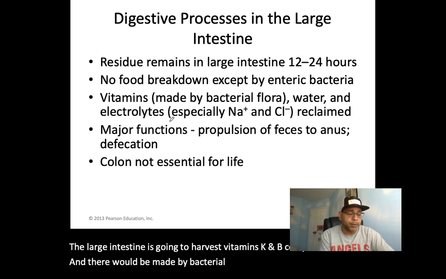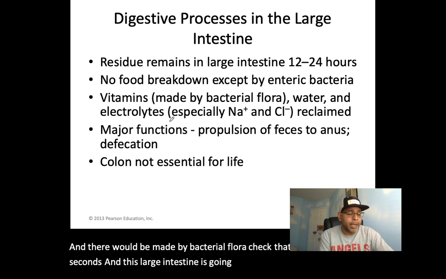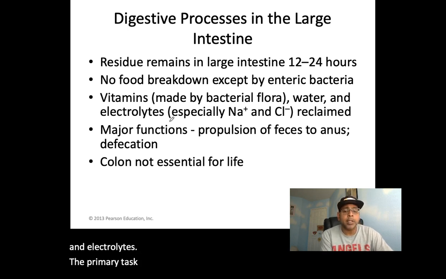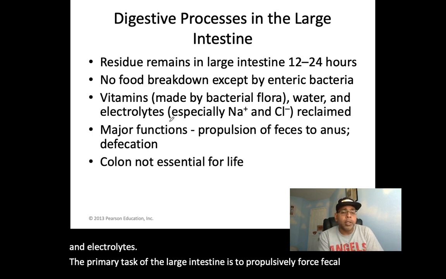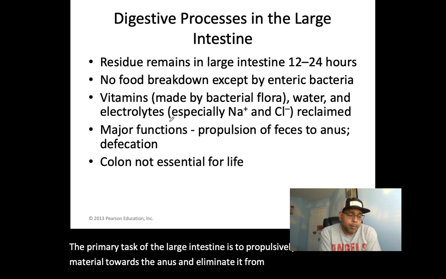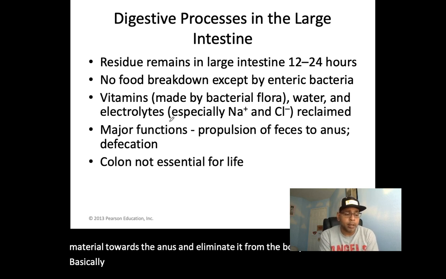We'll check that out in a few seconds. The large intestine also absorbs any remaining water and electrolytes. Its primary task is to propulsively force fecal material toward the anus and eliminate it from the body during defecation.